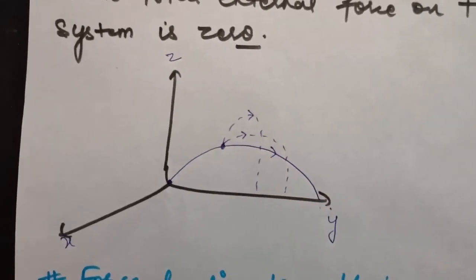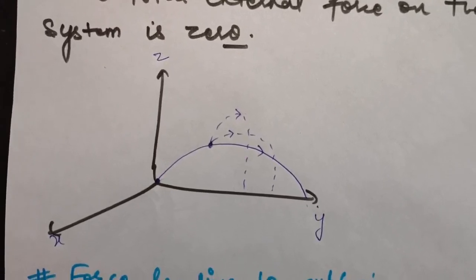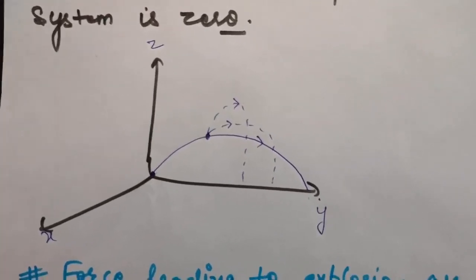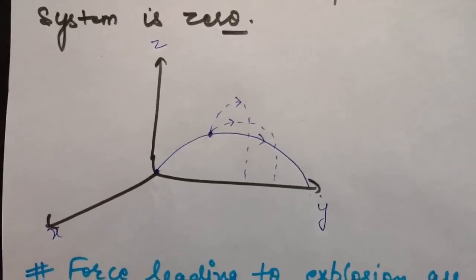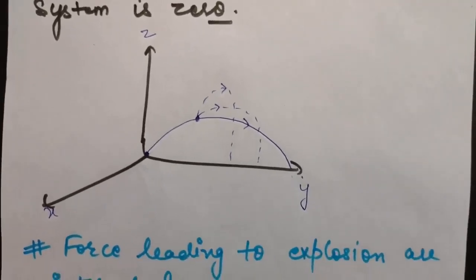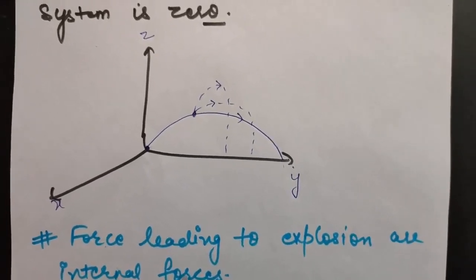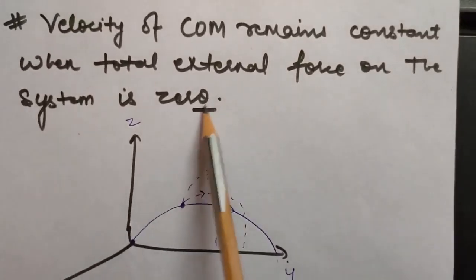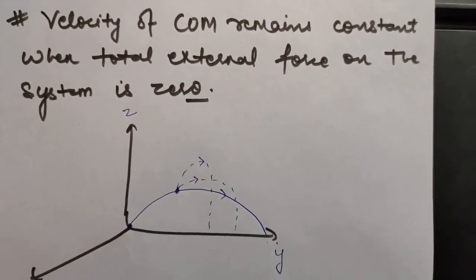Now if I ask you what will be the position of the center of mass, or what will be the path of the center of mass, can you tell me? See, because an explosion always occurs due to internal forces. The forces leading to the explosion are internal forces, and as I told you, if the external force on the system is 0, the velocity of the center of mass remains the same.